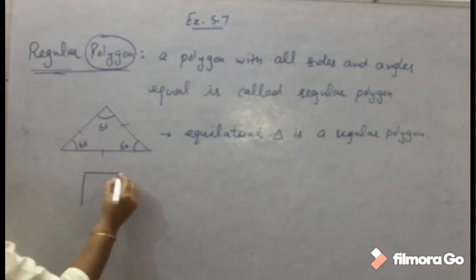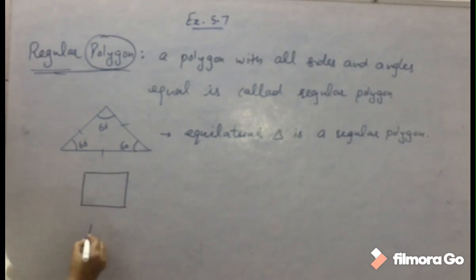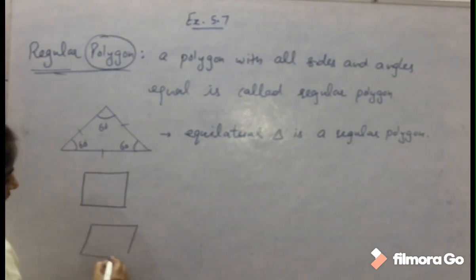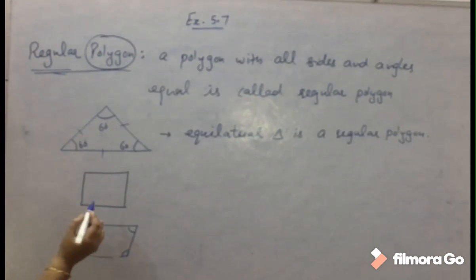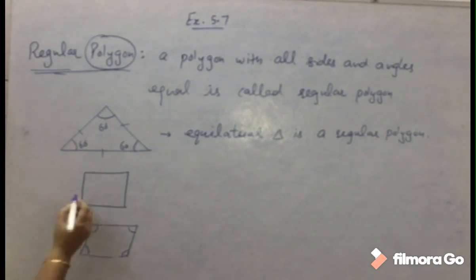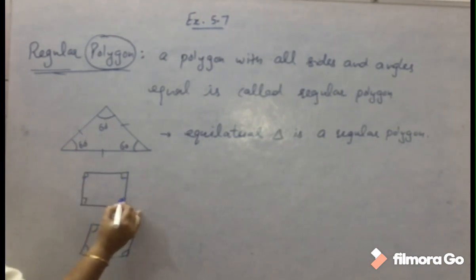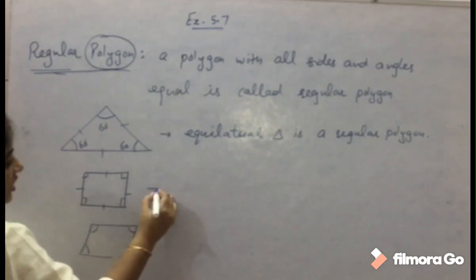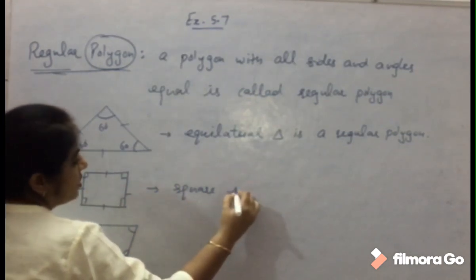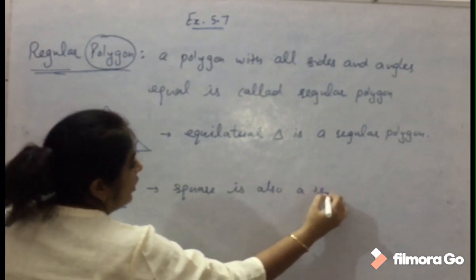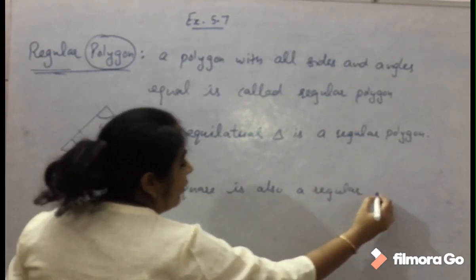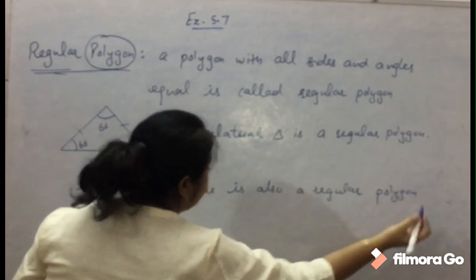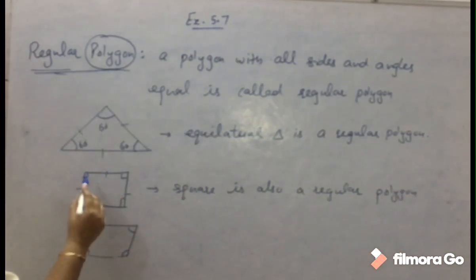We have seen many types of quadrilateral, but two types, a square and a rhombus, have all sides equal. In a rhombus, only opposite angles are equal. See, we observe these two are acute and these two are obtuse. But in a square, each angle is also 90. So a square is also a regular polygon.